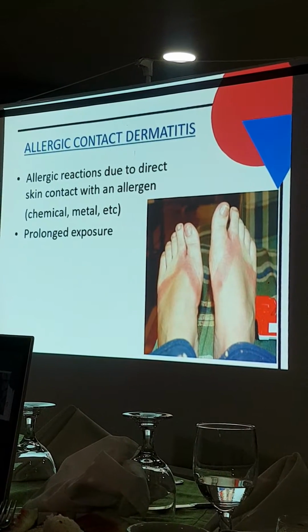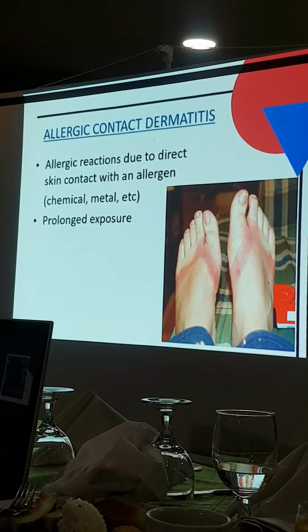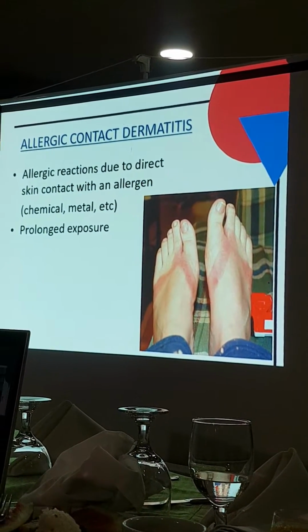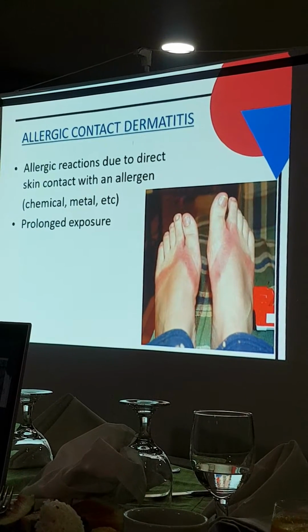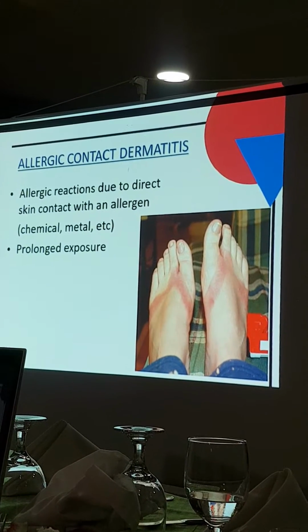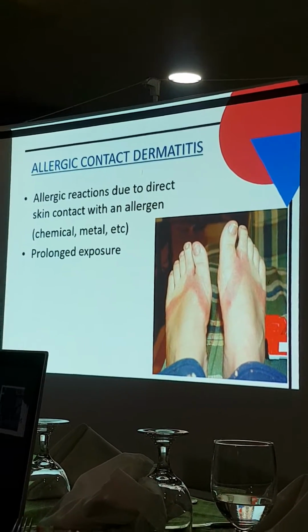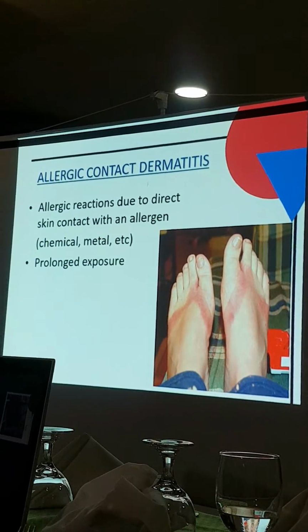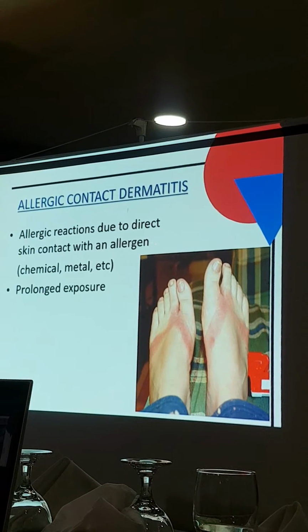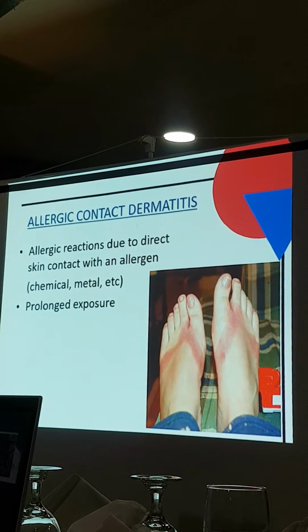And this is what is known as contact dermatitis. So what happens is that there is an allergic reaction to a material that is in direct contact with the skin. So ito, example, kasi marami tayong nakita na ganyan. Yan. So yan, saan siya allergic? Sa chinelas. So dun sa rubber, specifically rubber slippers, so dun sa rubber. So we would note that na it follows the shape of the object that it came in contact with. So yan yung example niya.